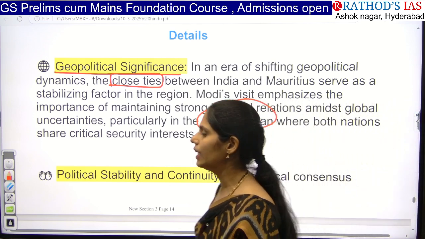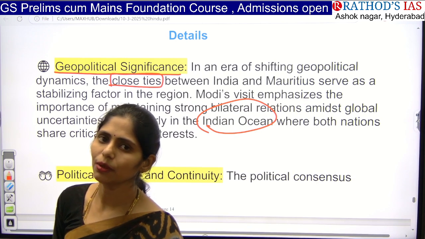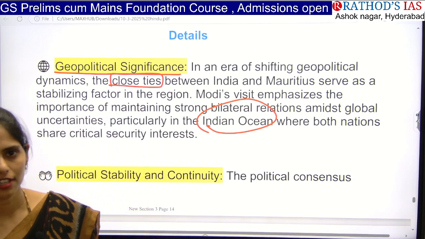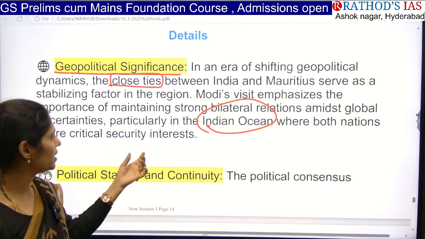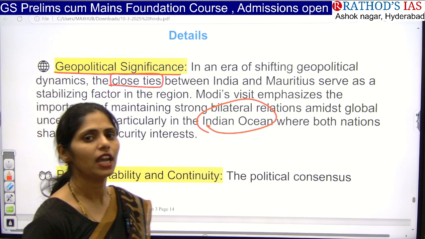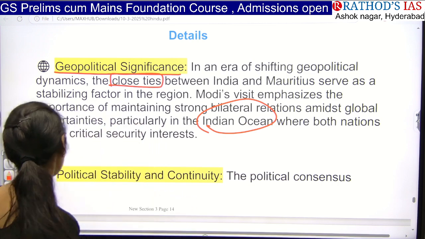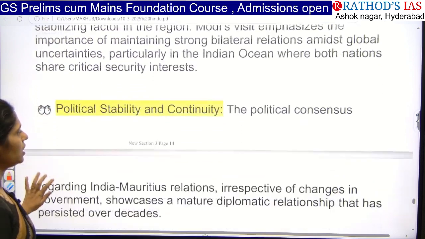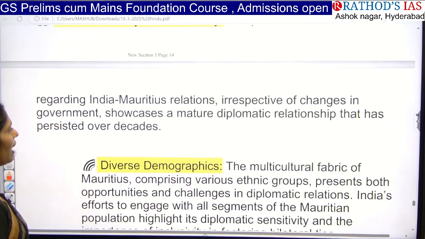That means India is playing a very important role in improving security in this Indian Ocean region, the Indo-Pacific region. So for this, the help of Mauritius is very, very important for maintaining safety and security. And we also have to maintain political relations between India and Mauritius, so that we can mature whatever diplomatic relations we have.